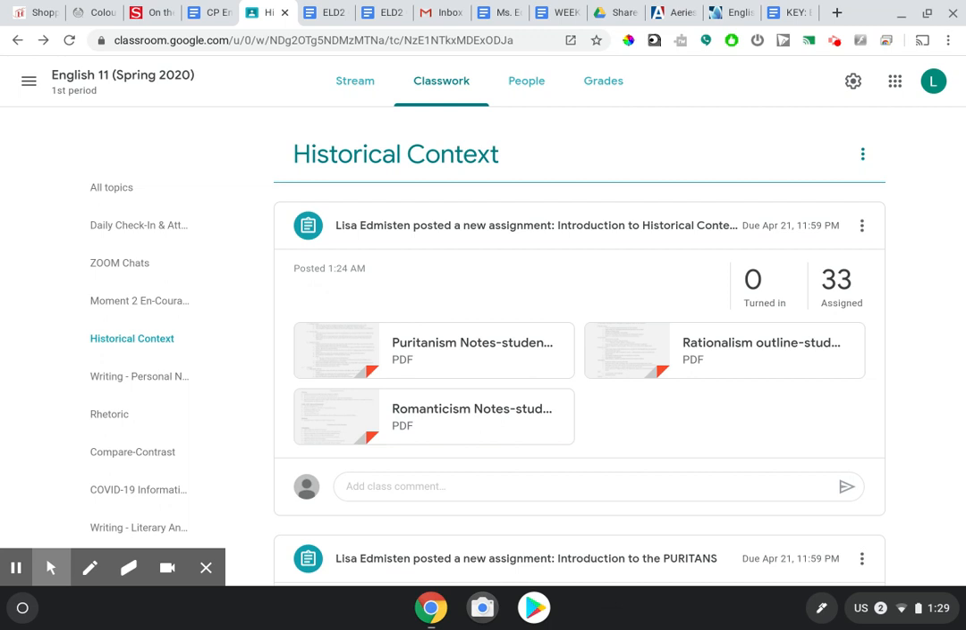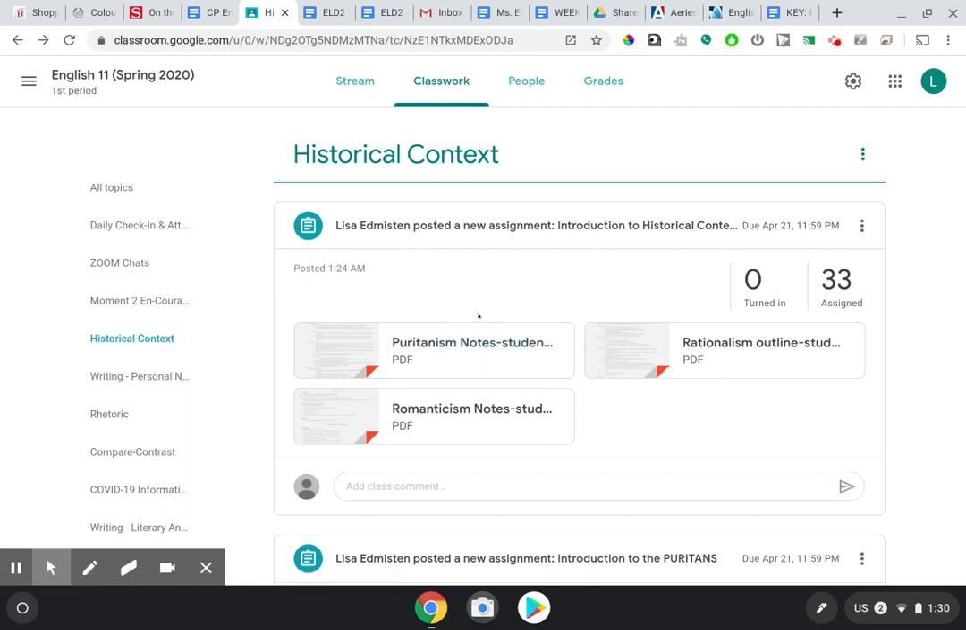Here on this first entry, I have posted notes for each of the different eras, and they'll help you keep track of the eras. We're going to study a different era each week. That's my hope, to break it down that way, and I'll do that as best I can. So we're going to start today with the Puritans, and we'll be looking at them for the rest of this week into next week, and then we'll start the rationalists.